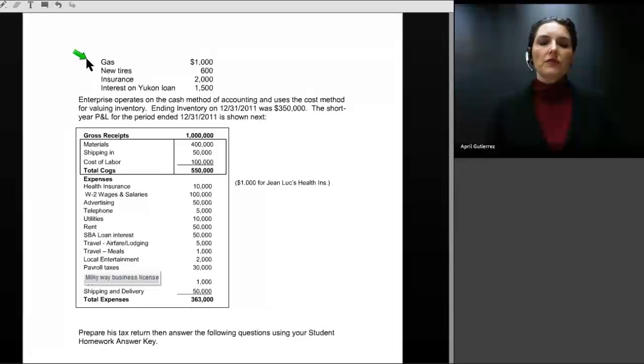We've provided you with a variety of expenses that Jean-Luc paid in the operation of his business, and we've also provided you with a P&L for his business, listing out a number of expenses that he paid for the year. And your job, of course, was to go through, interpret each and every expense, and put them on the correct line of his Schedule C and the various other forms. So let's get on with that.